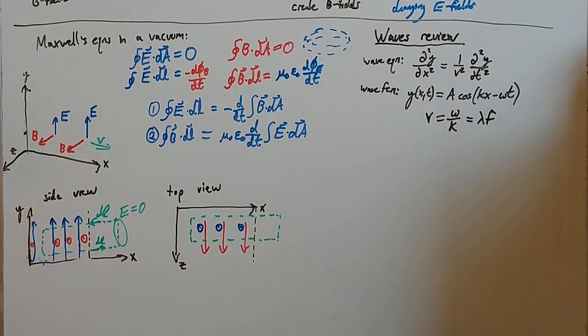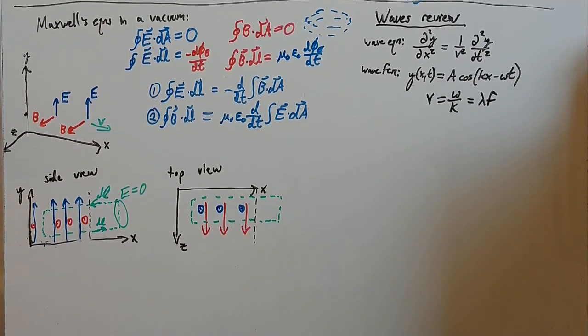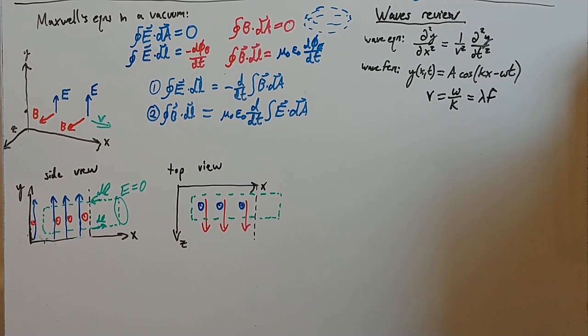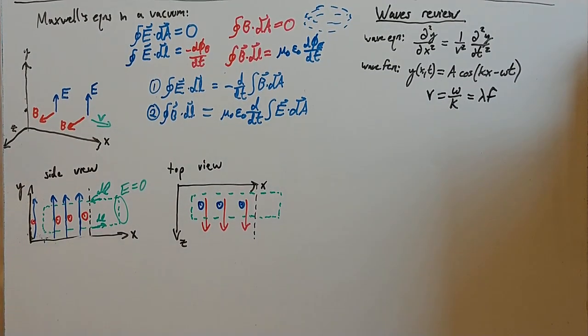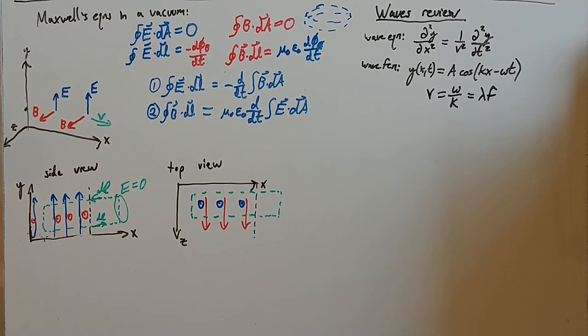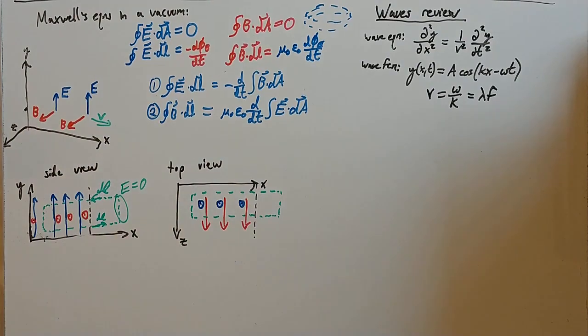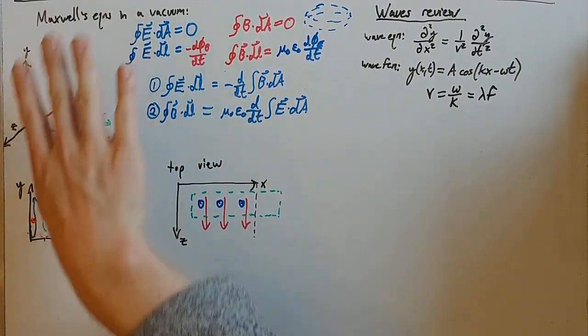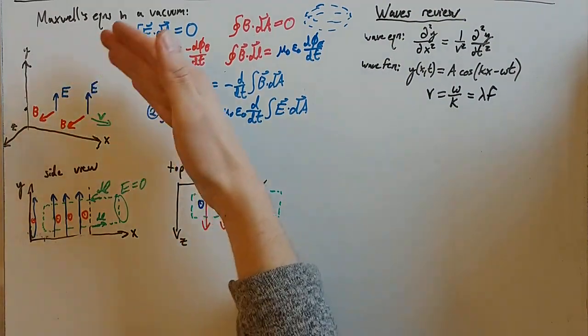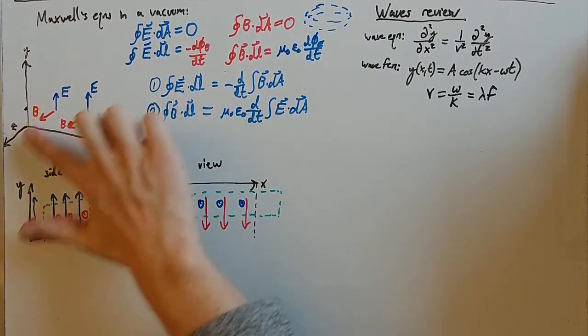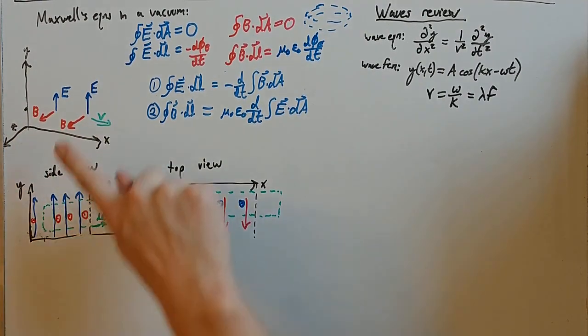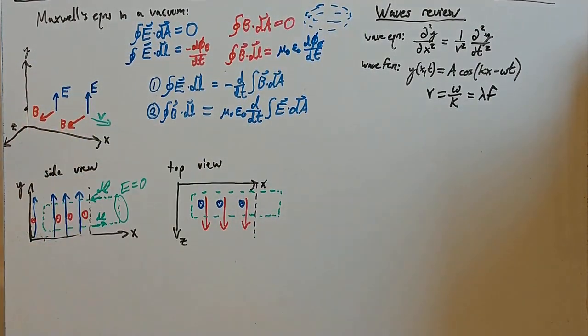We'll get rid of the regular Maxwell's equations, and we'll just look at Maxwell's equations in the vacuum here. What I want to think about is an electric field and a magnetic field moving through space together. So here I have some electric field, maybe it's oriented up, and I have some magnetic field oriented coming out in the z direction. So E's in the y direction, B's in the z direction.